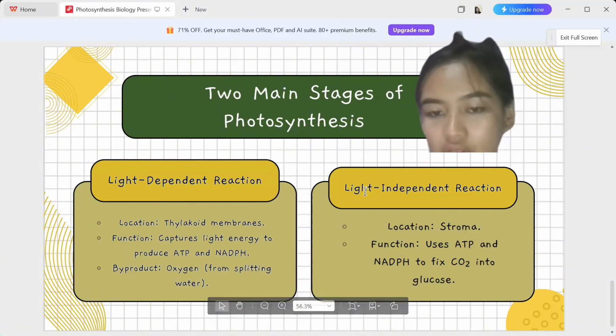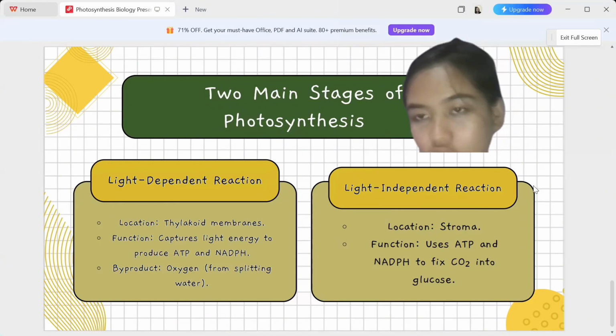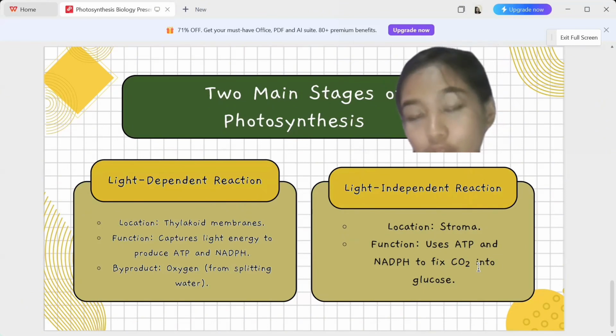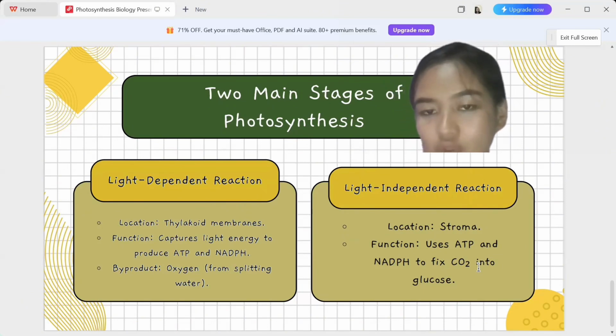And now, the light-independent reaction is our main topic. It is located in the stroma, the fluid-filled space inside the chloroplast. Its function is to use the ATP and NADPH from the light-dependent reaction stage to fix carbon dioxide into glucose. So to further elaborate the differences of the two, let me show a short video.